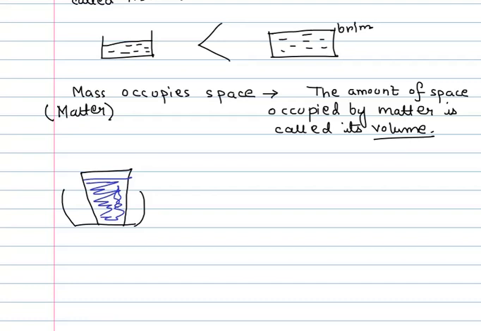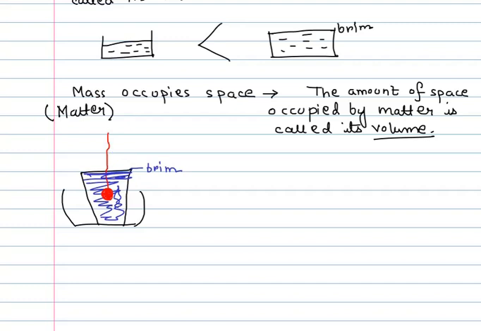Now we take a stone, which I am representing here in red, and we tie it with a thread and suspend it into the water. Initially the water in this glass is filled up to the brim. This is the initial level of the water, before we have inserted the stone into it.